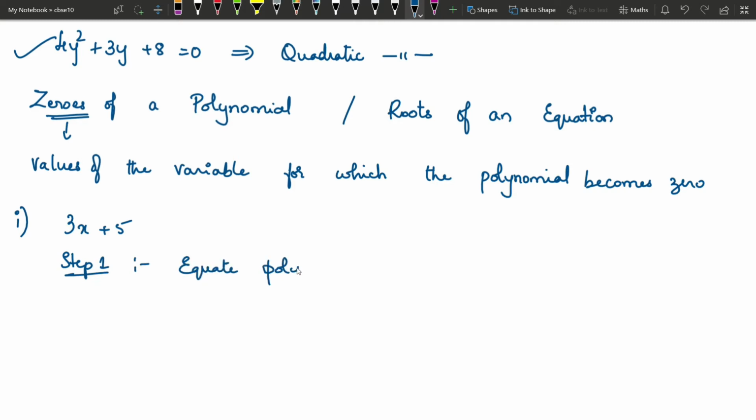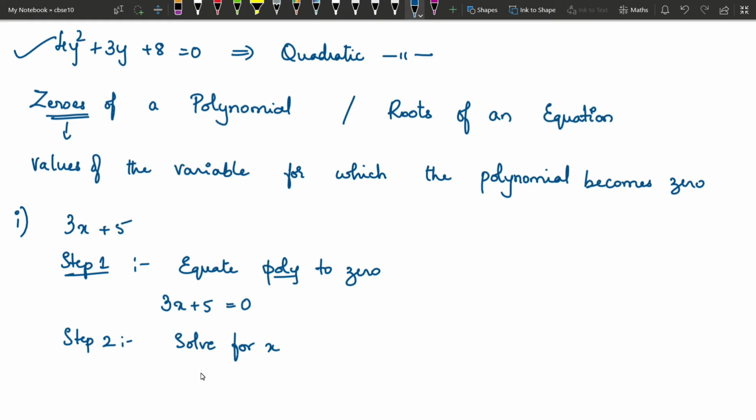Equate the polynomial to 0 and solve. So basically 3x plus 5 equals 0. Now what is step 2? Solve for the unknown variable. So here the variable is x, so solve for x.